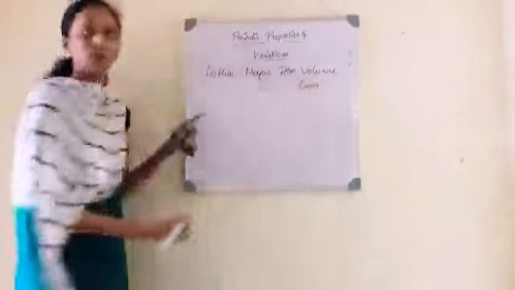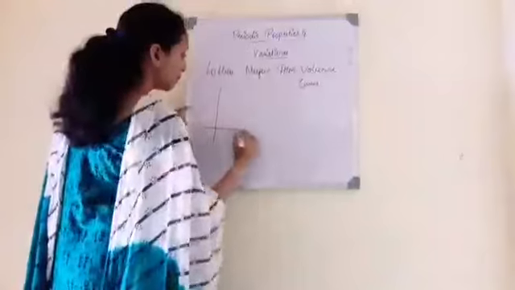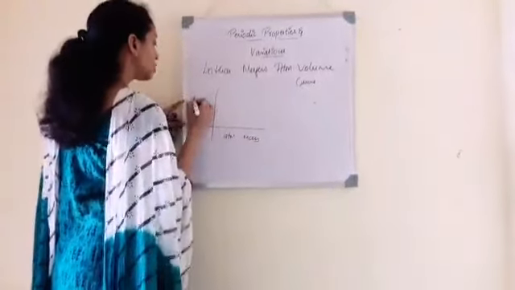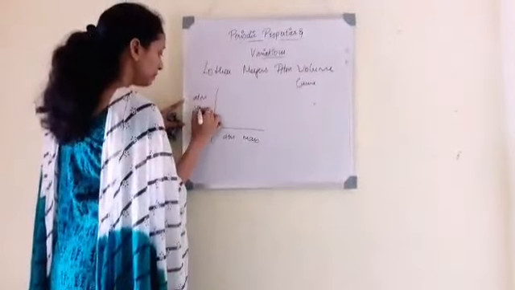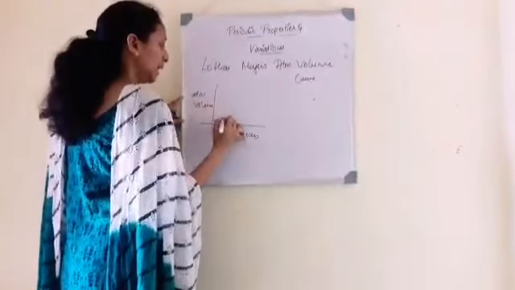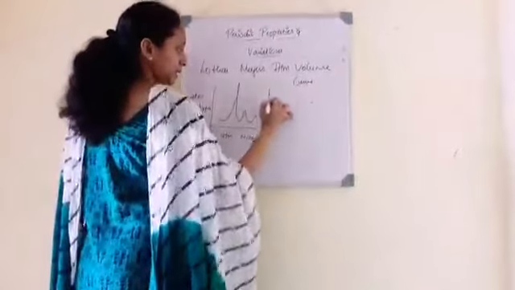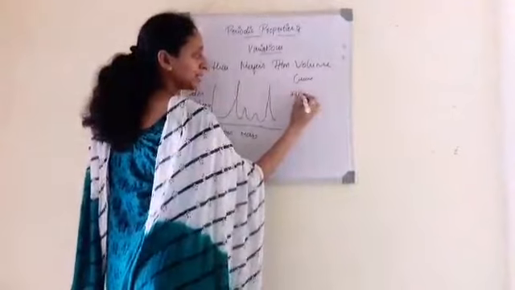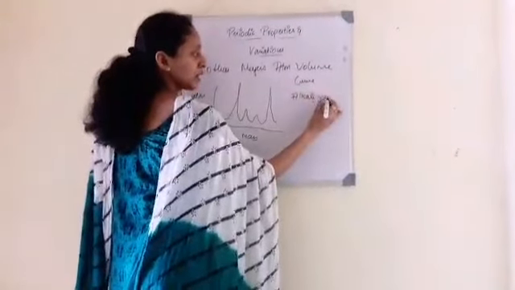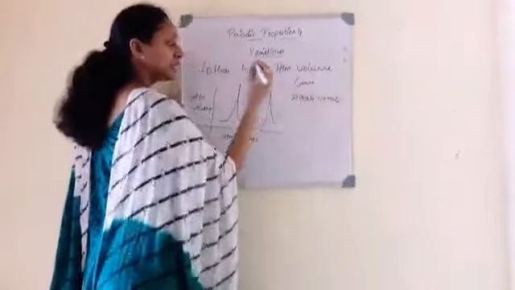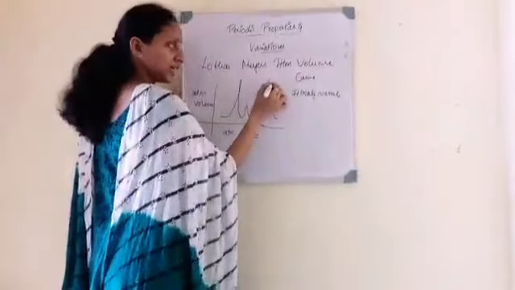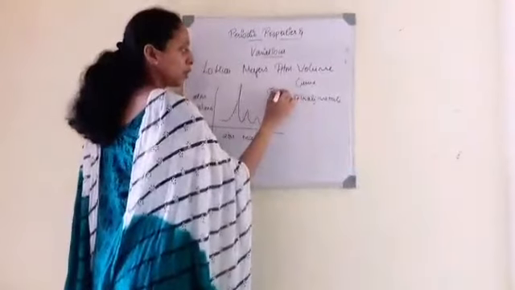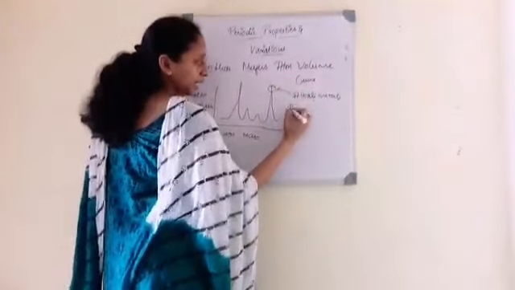He plotted a graph between atomic mass and atomic volume and said that you will get peaks. For example, alkali metals occupy the peak, the pinpoint top.